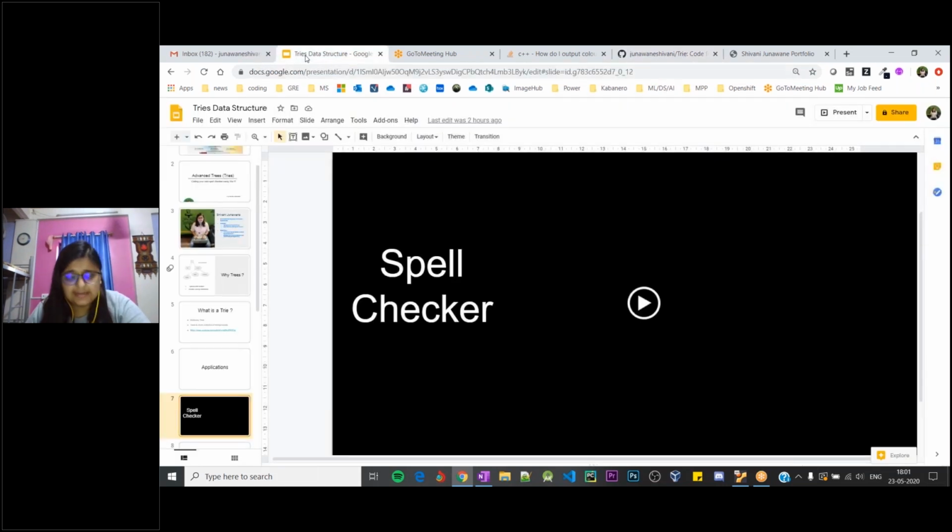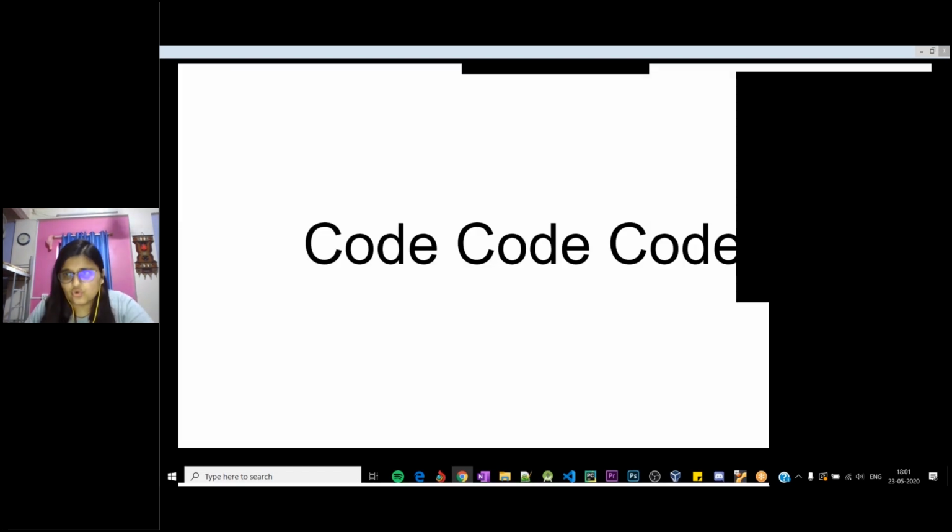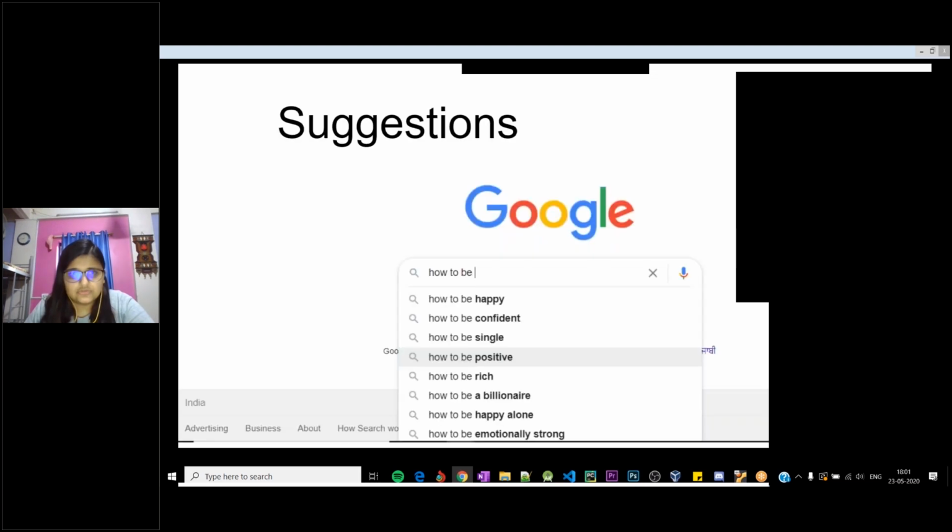So yeah, with that, I've actually completed coding the spell checker application, but I'll also give you a few more examples. So this is not the only application where a try can be used, right? So I'll present my screen again. Yeah, so we just saw the spell checker application. And we also coded it. So now I'll go to more applications.